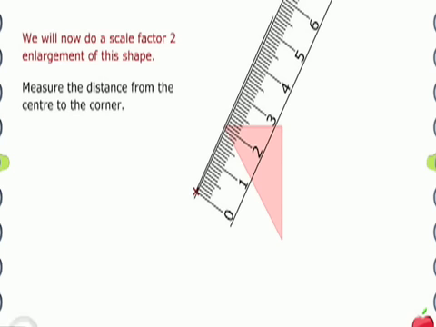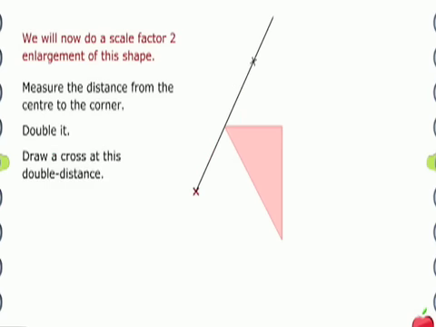The next step is to measure the distance from the centre, that's the red cross there, to the corner of the shape. And in this case we can work out that's 2 centimetres. Now we're doing a scale factor 2 enlargement. The distance from the red cross to the corner of the shape is 2 centimetres, so our enlarged distance will be 4 centimetres. It's doubled. So it was 2 centimetres from the centre of enlargement to the corner of the shape, so the distance to the enlarged shape will be 4 centimetres.